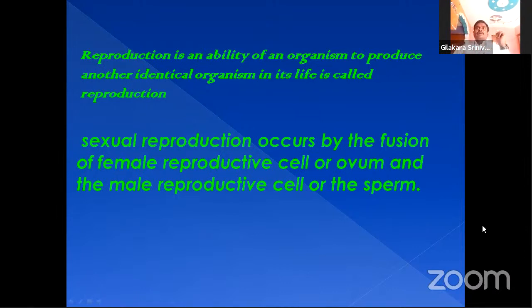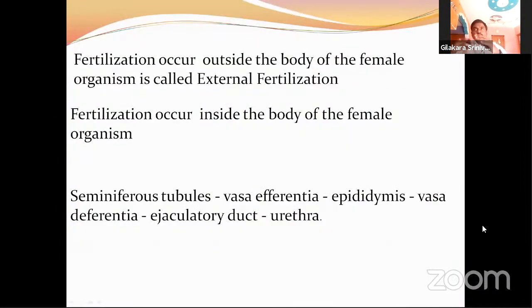Fertilization that occurs outside of the body of the female organism is called external fertilization. Fertilization that occurs inside of the body of the female organism is called internal fertilization.